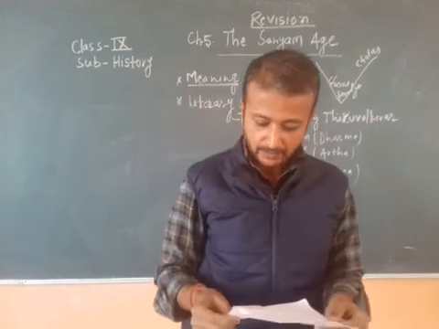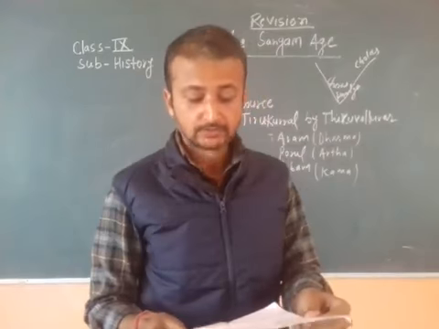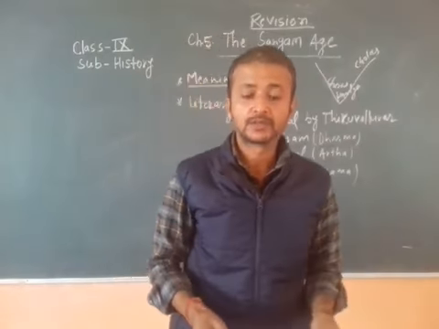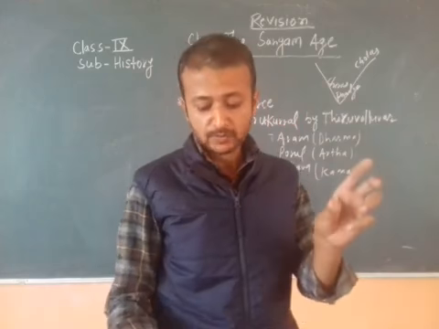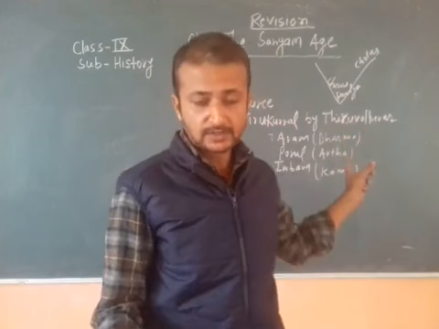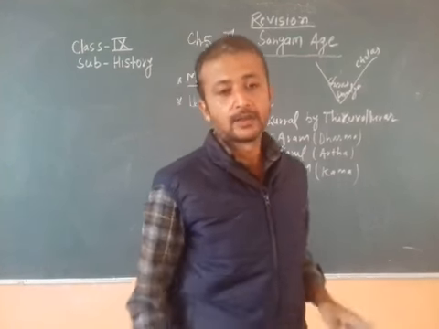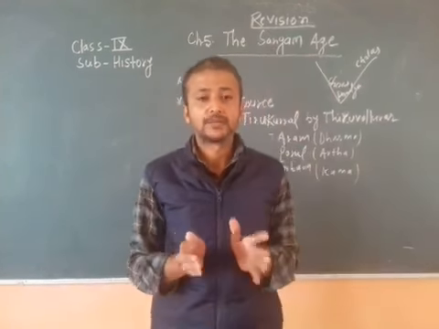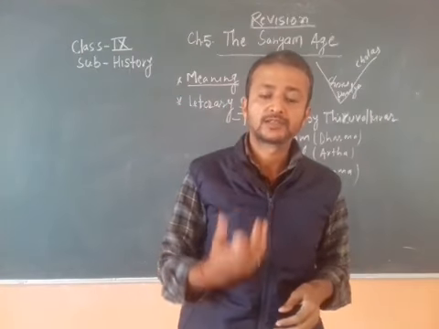Kapatpuram. Tolkappiyam is the book related to grammar, and Kapatpuram was the place where the second assembly was held.